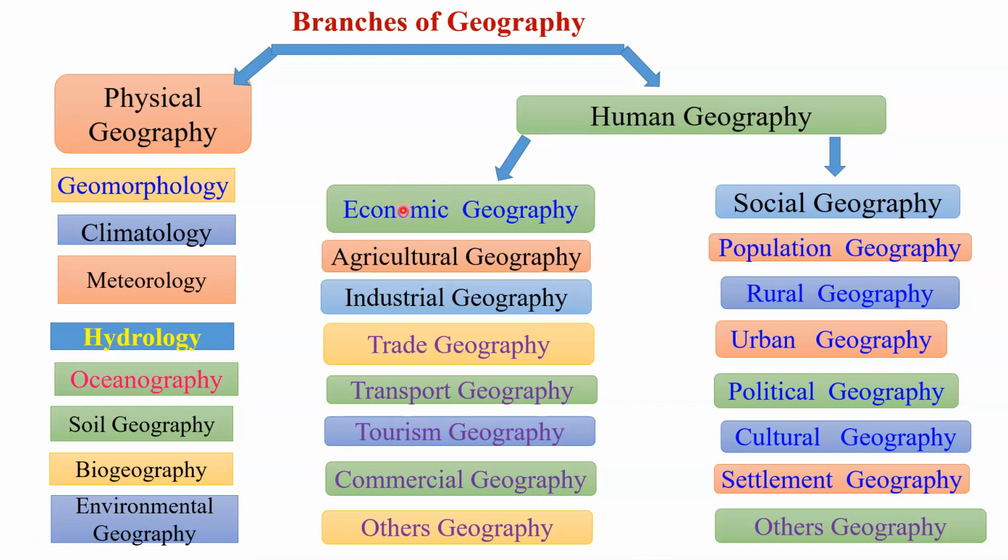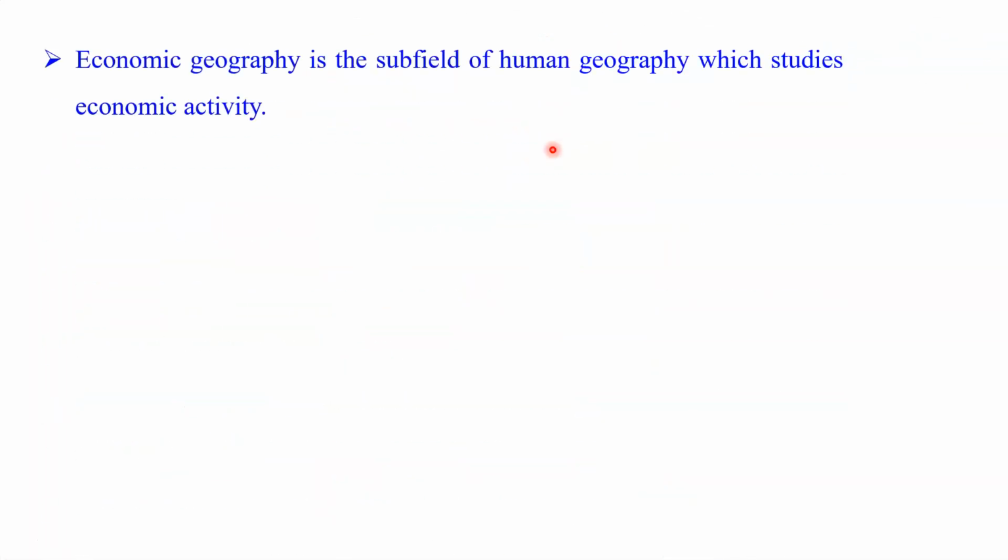Keep in your mind that economic geography is a sub branch of human geography, whereas human geography is the second important sub branch of geography. So therefore, this hierarchy you should keep in your mind, because in your introduction part, this is very important, that economic geography is the sub branch of human geography. So let us discuss firstly some introduction of economic geography.